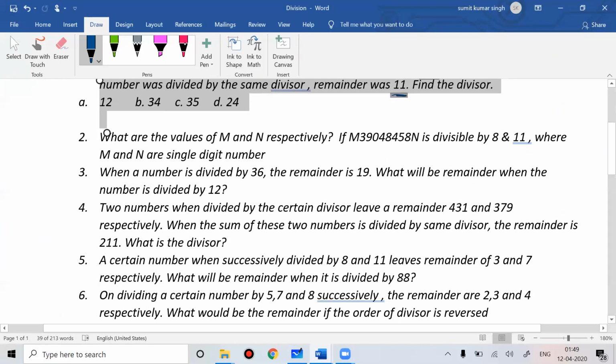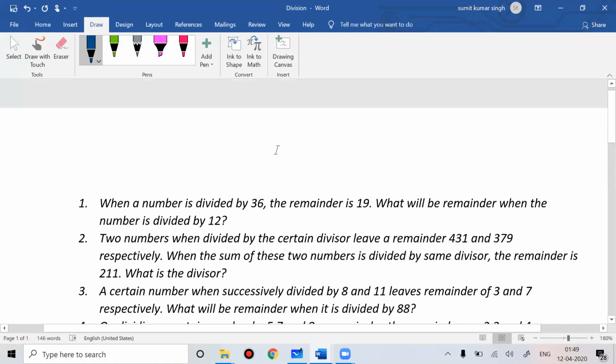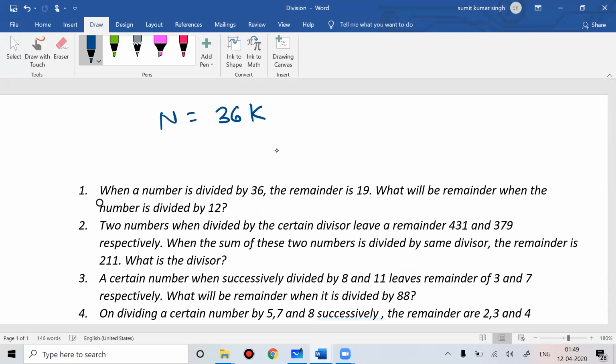You can write this in the form of an equation if you want. When a number n is divided by 36, the remainder is 19. Everyone knows the formula that the dividend is equal to divisor into quotient plus remainder.